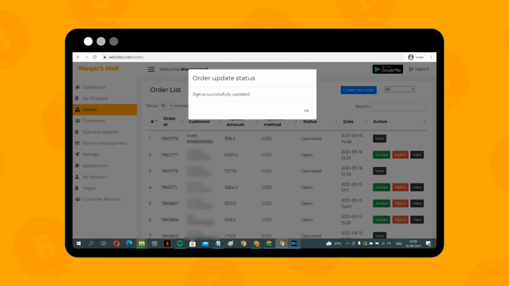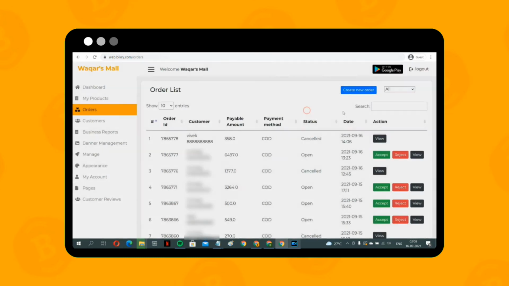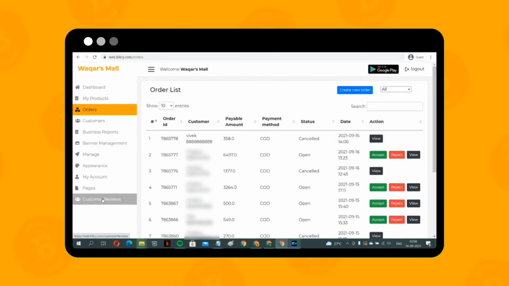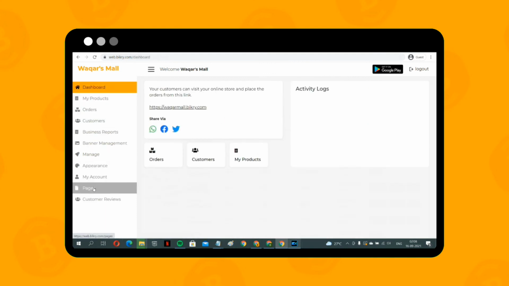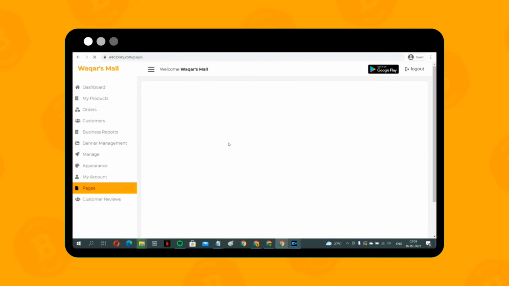Similarly, in the same dashboard, you may access all the other features like customers, business reports, banner management. You can also add custom pages like About Us, Privacy Policy to your site by visiting the Pages section. Here we come to the end of the demo.